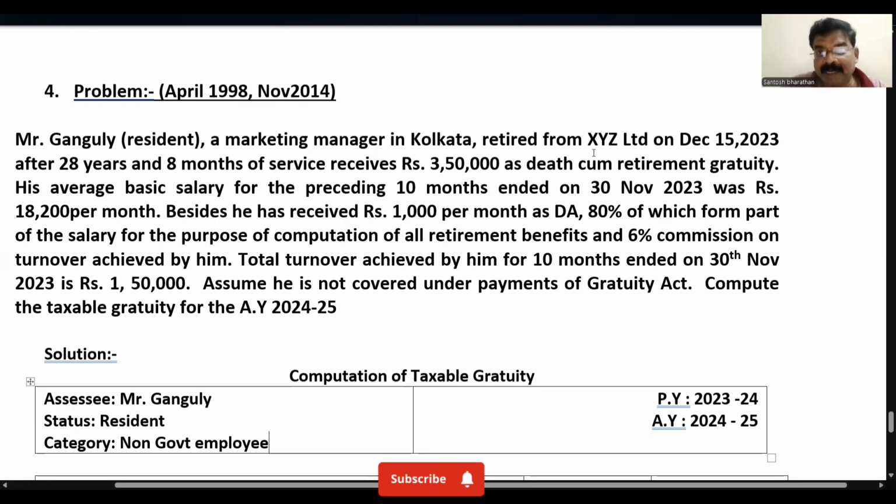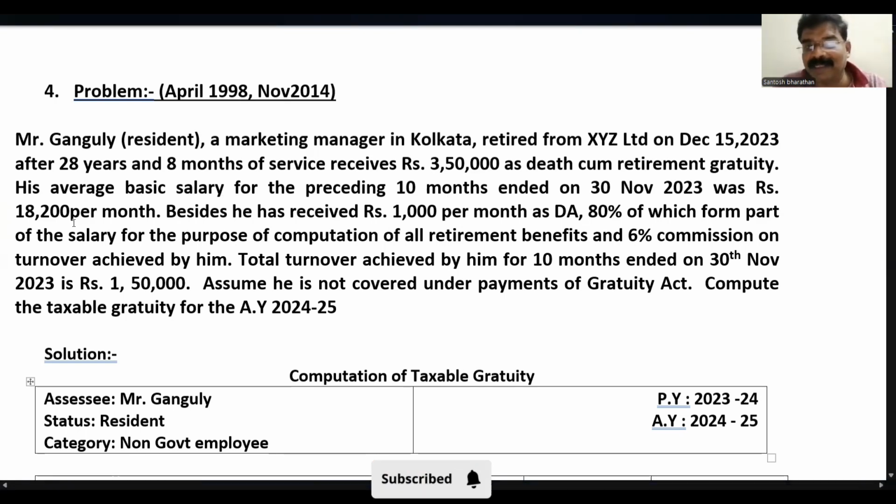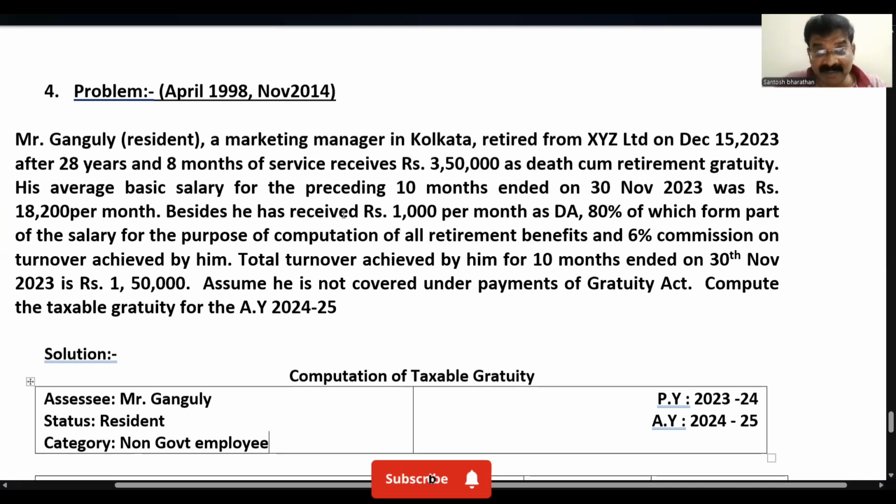Okay, I'll read the problem. Retired from XYZ Limited on December 15, 2023 after 28 years and 8 months of service. The duration is 28 years and 8 months of service. Receiving 3,50,000 as death-cum-retirement gratuity. How much money he is receiving? 3,50,000 as a gratuity. His basic salary for the preceding 10 months ended on 30th November 2023 was rupees 18,200 per month. So basic, they have given for 10 months, which he was earning 18,200 per month into 10, 1,82,000.